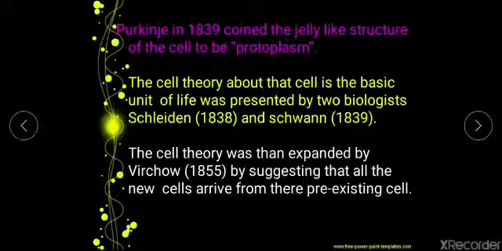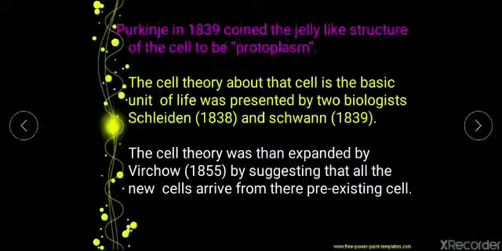Now the second point is that the cell is a basic structural and functional unit of life. The third thing is that the cell contains genetic information which is passed on from one cell to another cell. Now the fourth thing is that all cells arise from pre-existing cells.